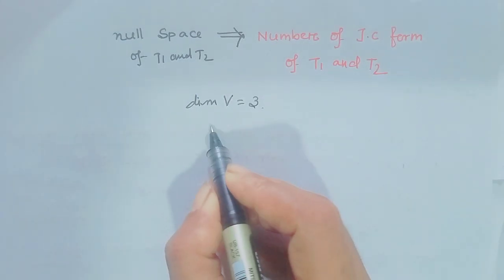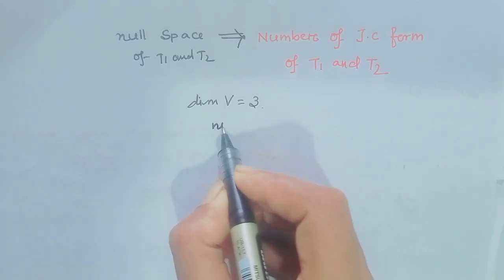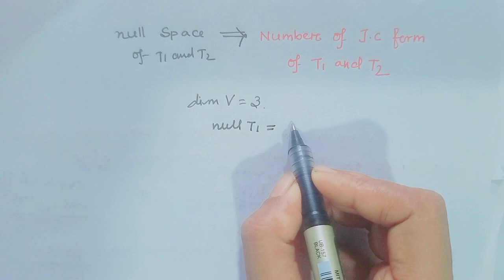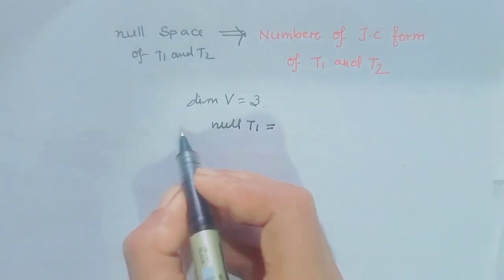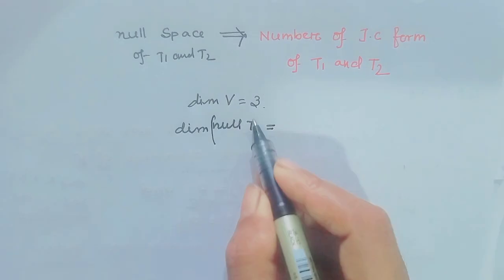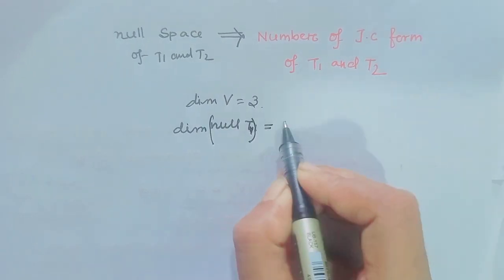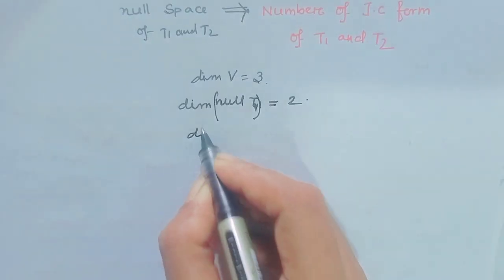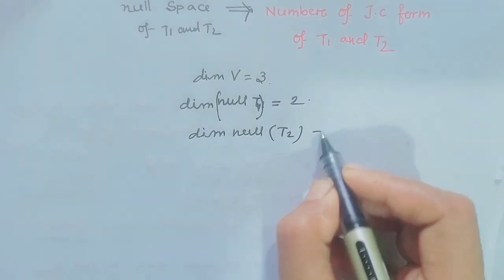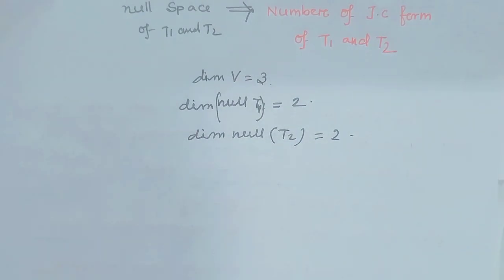If the dimension of null space of T1 is equal to 2 and the dimension of null space of T2 is equal to 2, that means for T1 there exist 2 Jordan blocks, and for T2 there exist 2 Jordan blocks.